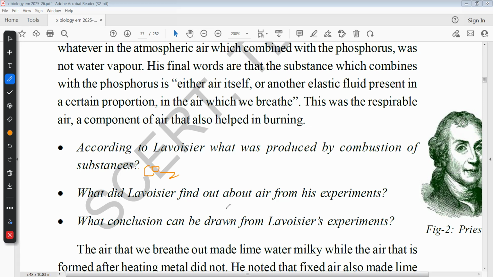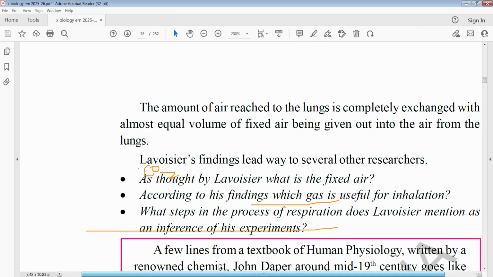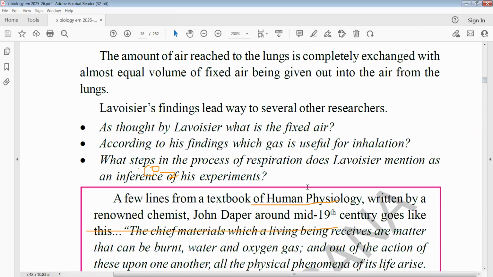What did Lavoisier find out about air from his experiment? So what conclusion can be drawn from the lab? Respirable air is nothing but oxygen. The fixed air is nothing but carbon dioxide. We can give the conclusion in this way. So here